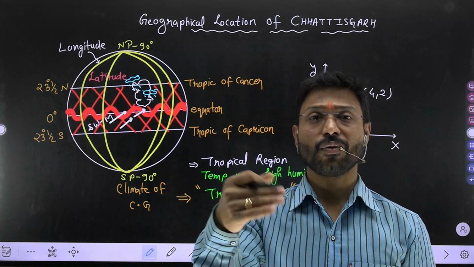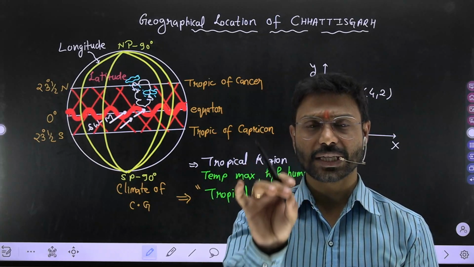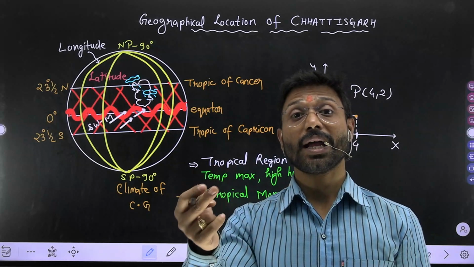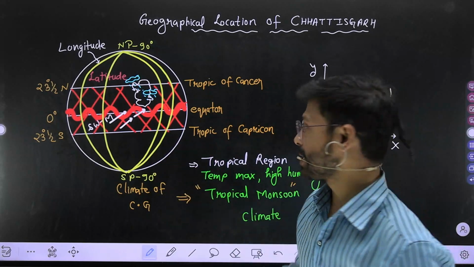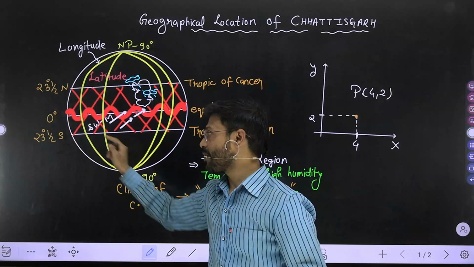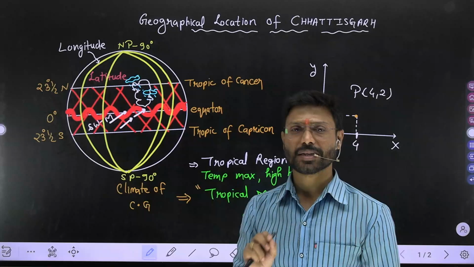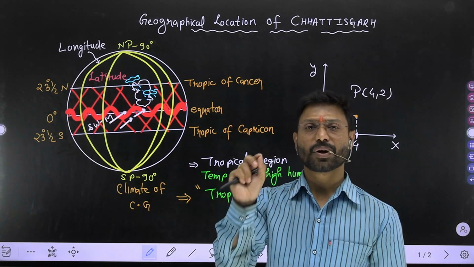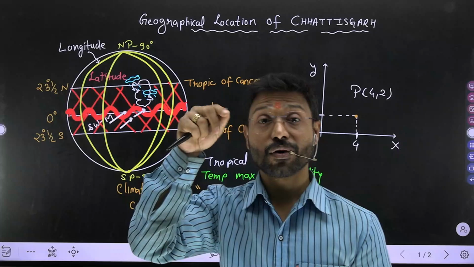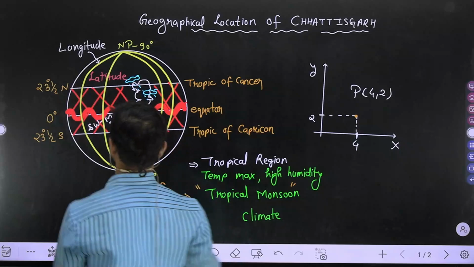How we measure the angle, there will be no such question in your examination, that why and how will you calculate this 23 and a half degree north, 23 and a half degree south. You have to just remember it. It's all because of the falling of sun rays, my dear, the angle it forms.